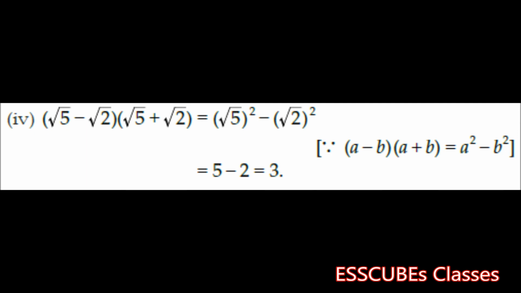Coming to the fourth one, it is root 5 minus root 2 into root 5 plus root 2. Again, this is in the form a minus b into a plus b. So the answer would be nothing but a square minus b square. So what we get? We get 5 minus 2, which is equal to 3.